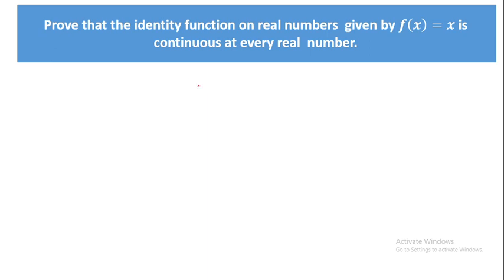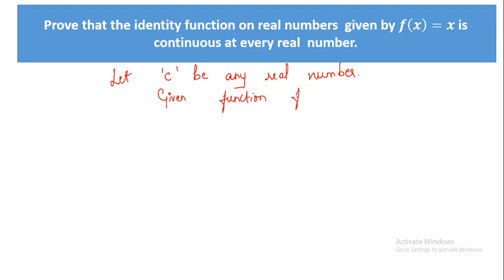So what I'll do, let c be any real number. Okay, I've taken a real number. What is the function? The given function is f of x is equal to x. That is the identity function. Whatever you give for x, the same value you will get back.